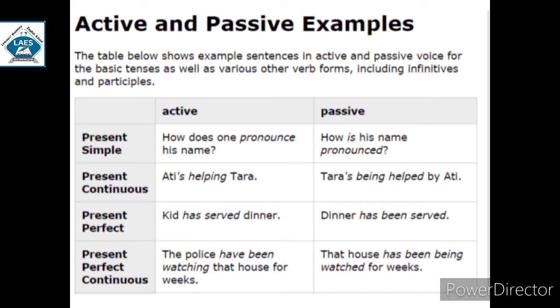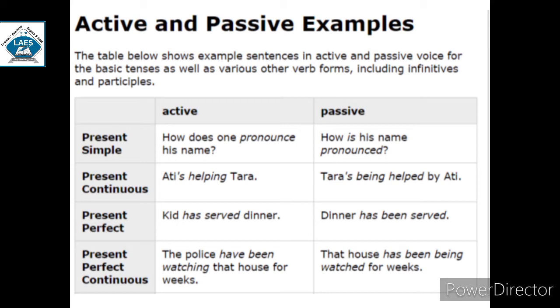Present continuous. Aati is helping Tara. Aati is the subject, the verb is helping, and Tara is the object, so Tara. Then when you see a present continuous, you always need to add being. Tara is being. Helping will be converted into the third form of the verb, so helped. Then before the subject you need to add by, so by Aati.